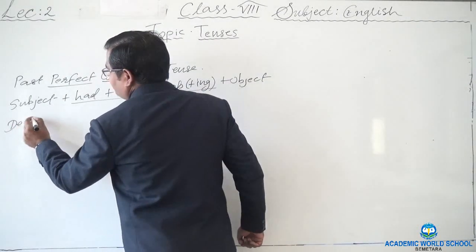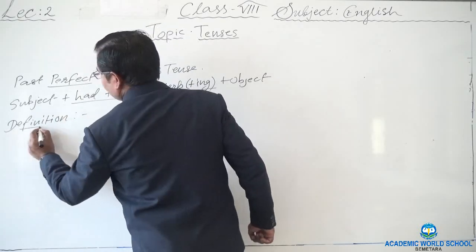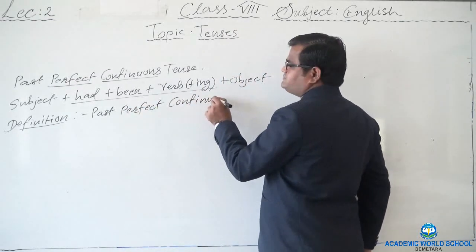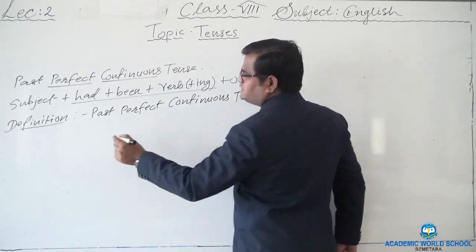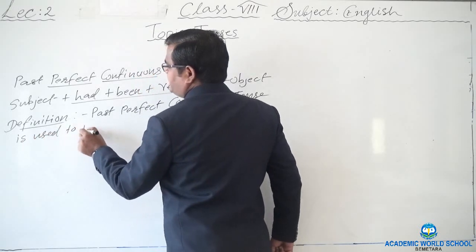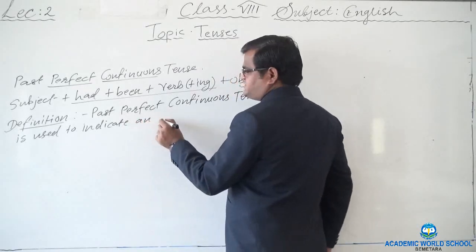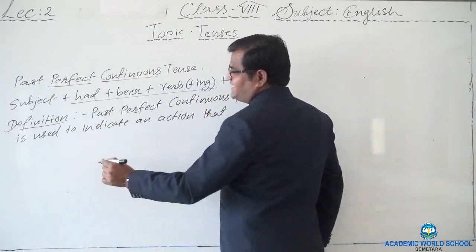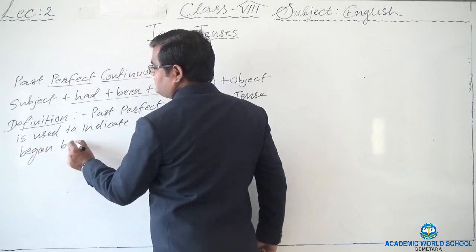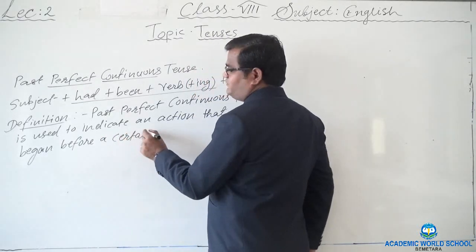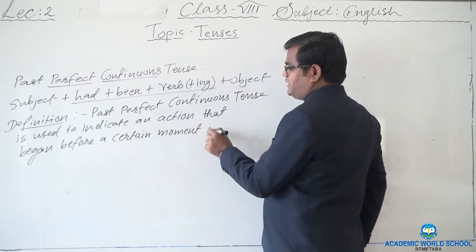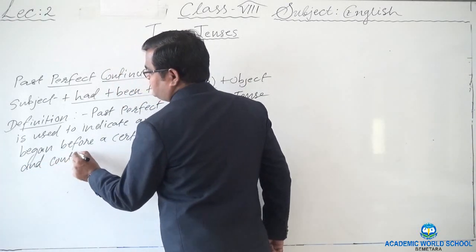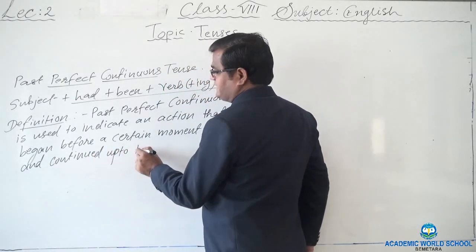So let's write the definition first of all. Definition of past perfect continuous tense: past perfect continuous tense is used to indicate an action that began before a certain moment in the past and continued up to that point.